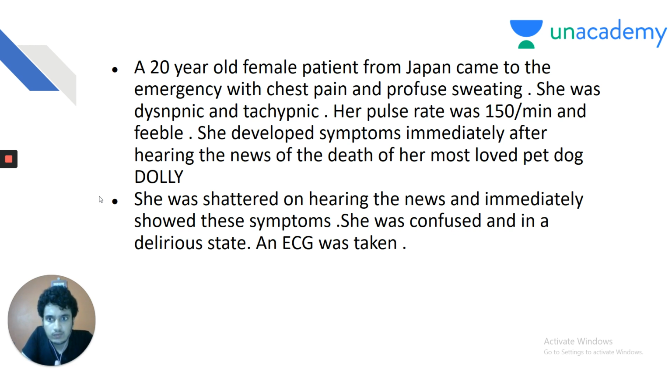Her pulse rate was 150 per minute and feeble. She developed symptoms immediately after hearing the news of the death of her most beloved pet dog Dolly. She was shattered on hearing the news and immediately showed these symptoms. She was in a confused and delirious state. An ECG was taken and it showed the following findings. So, my dear friends, a 20-year-old female patient from Japan came to the emergency with chest pain and profuse sweating.